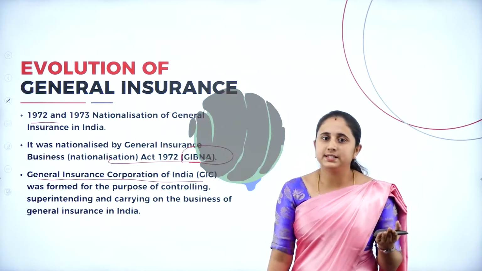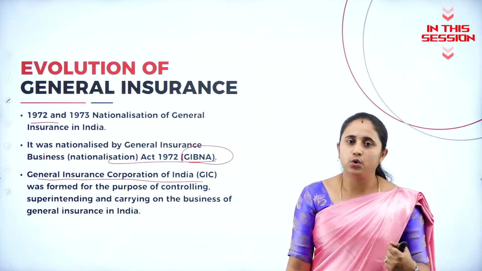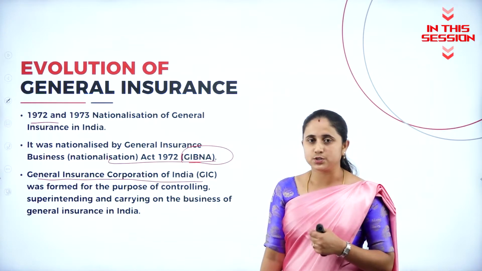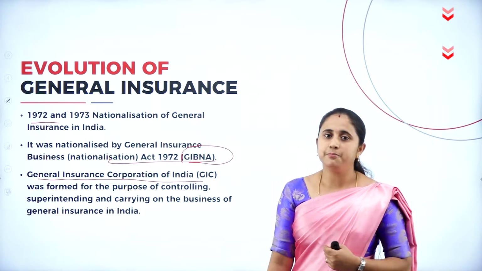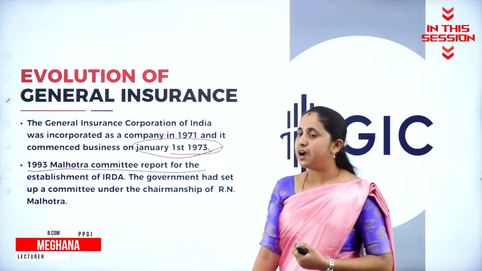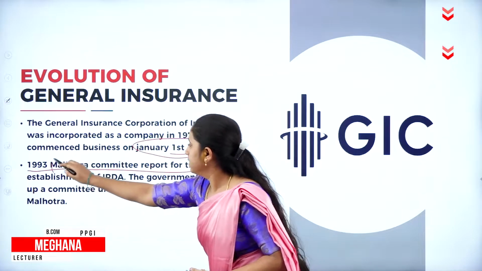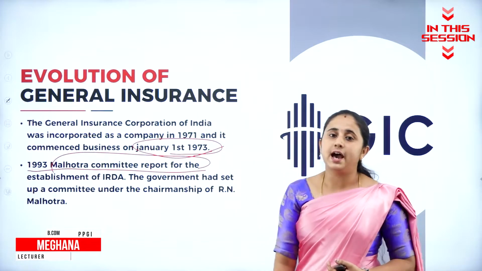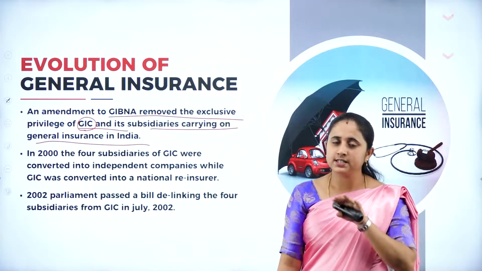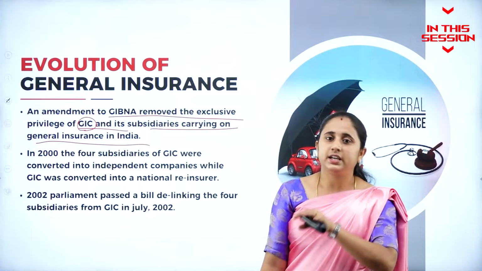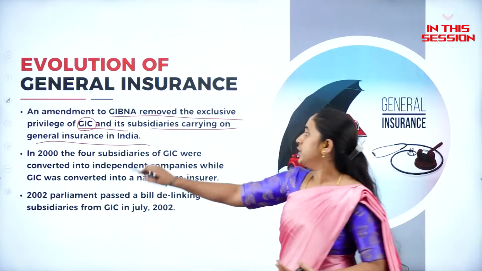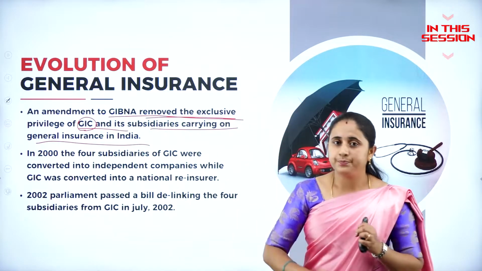When you have a business, you need some control or guidance. So General Insurance Corporation of India was formed in order to guide the business. In the year 1993, the Malhotra Committee was formed in order to establish IRDA, with GIC and its 4 subsidiaries being the major participants in the general insurance field. After the IRDA Act, it removed the exclusive power of the GIC.